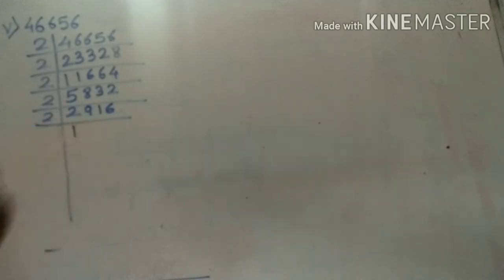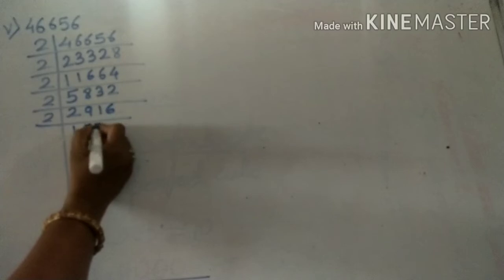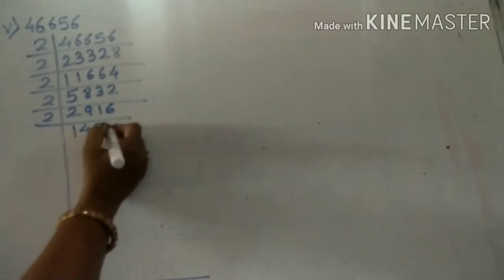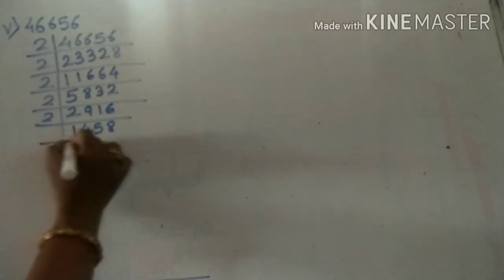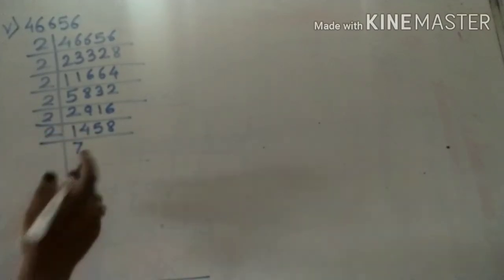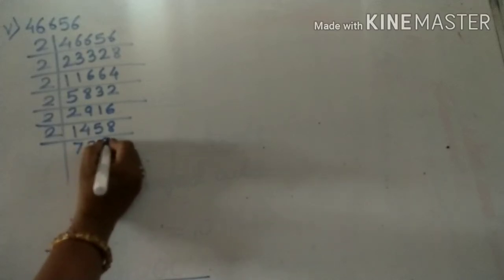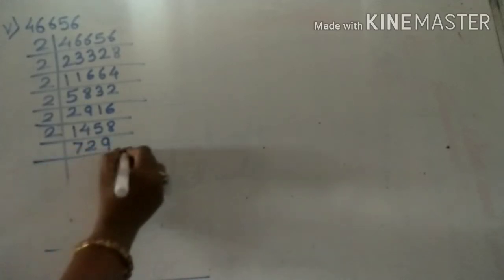2 1s are 2. 2 4s are 8. 2 5s are 10. 2 8s are 16. 2 7s are 14. 2 2s are 4. 2 9s are 18. Yes.